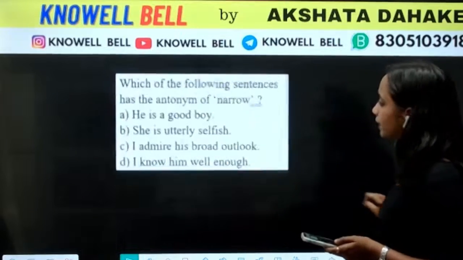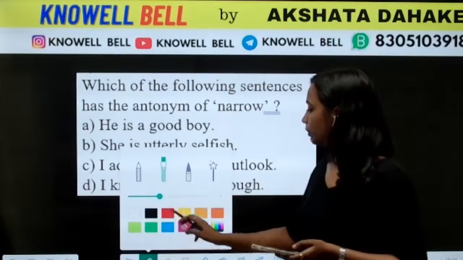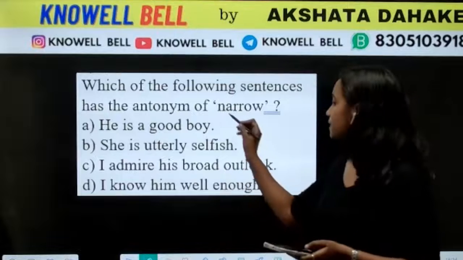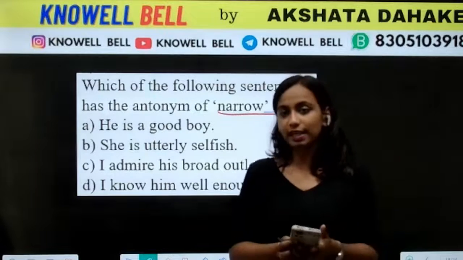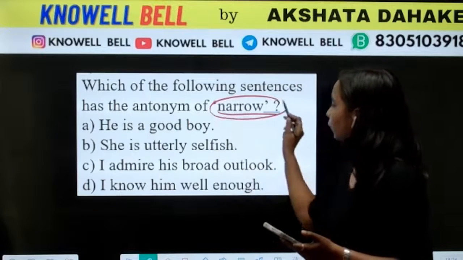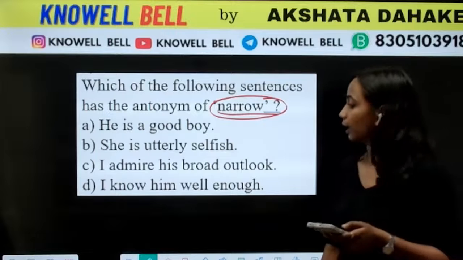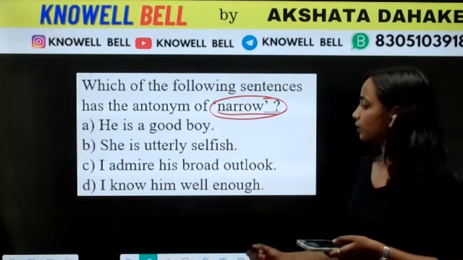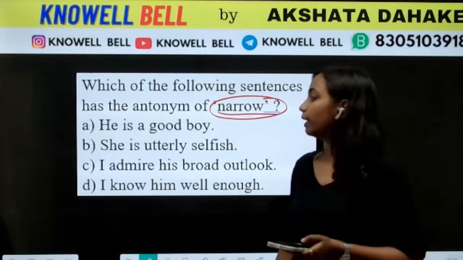Which of the following sentences has the antonym for word narrow? Look at the question carefully. You have been given a set of sentences. आपको कुछ sentences दिए हुए हैं. And you have to find in which sentence antonym of word narrow used. Narrow word का antonym इनमें से किस sentence में use किया गया है? He is a good boy. She is utterly selfish. I admire his broad outlook. I know him well enough.